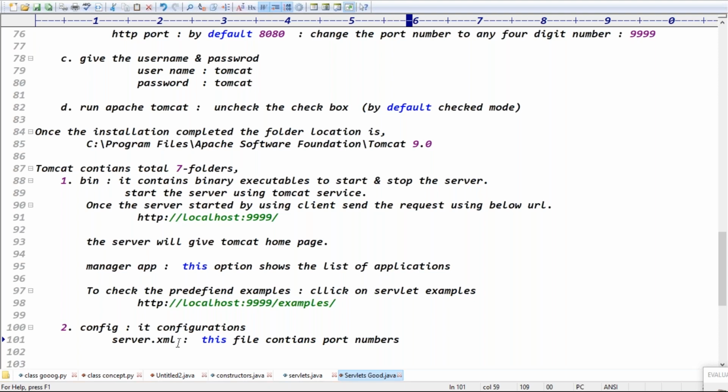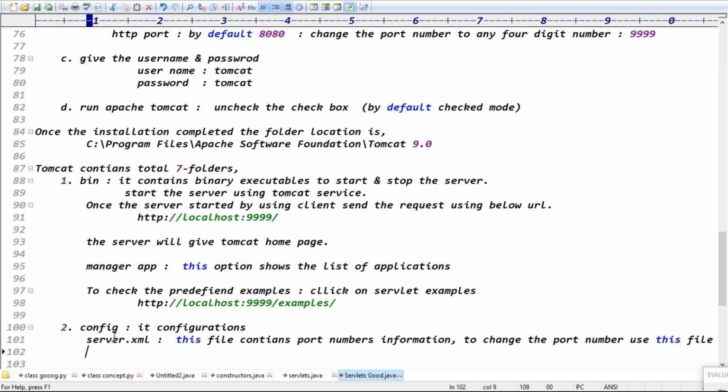To change the port number, use this file, guys.